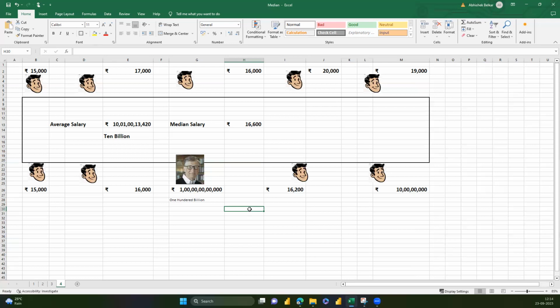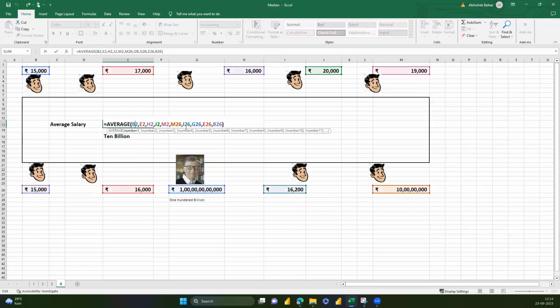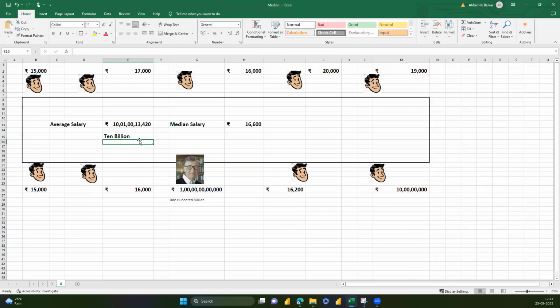Okay, so that's why understanding median becomes so important. Otherwise, if I go back and say my average salary for this entire bunch of 10 people is 10 billion, everyone would assume that everyone is rich, which is not the true case, right? It's just one guy who is inflating everyone's salary. And that's why always try to see average and median both, so that you understand it really well.